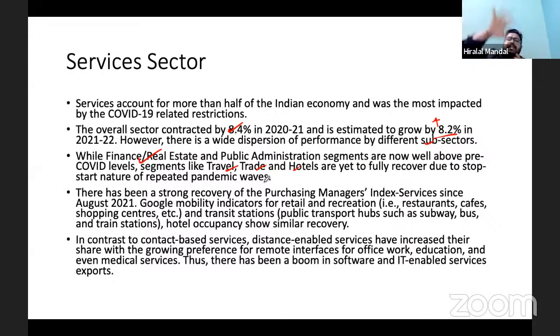So there is a K-shaped recovery, I would say. Within the services sector, there is a K-shaped recovery. Some of the sectors such as financial and real estate have seen a positive recovery, whereas sectors like hotels and others have continuously decelerated.